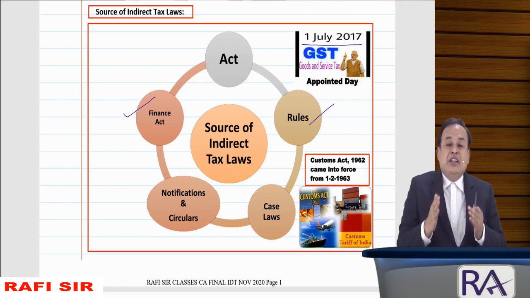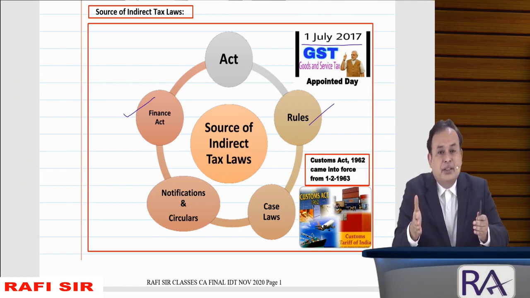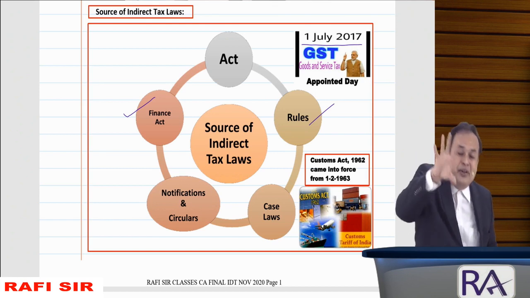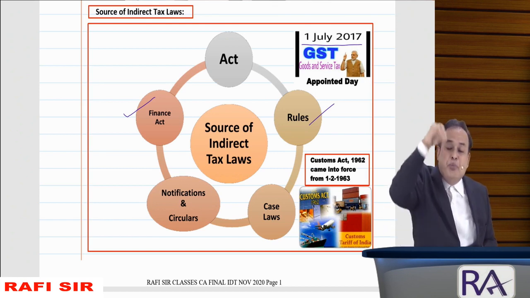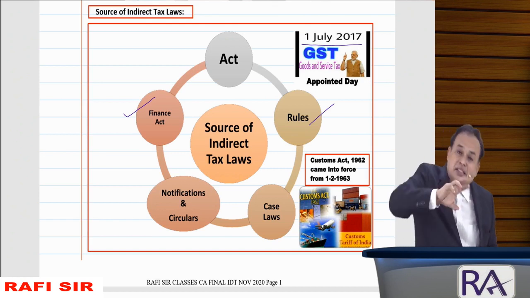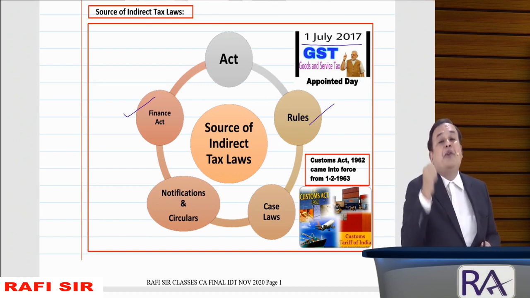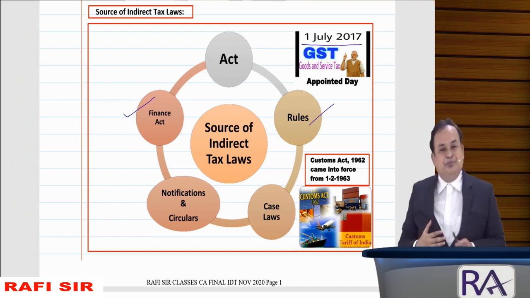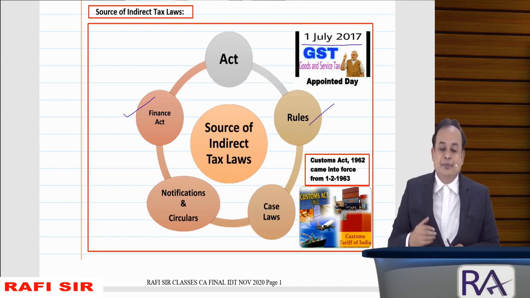So the provisions taken place in the Act, namely the Finance Act, are implemented by notifications. Difficulties in notifications can be removed with the help of circulars. We call these regulations. Got the clarity, my dear sir?